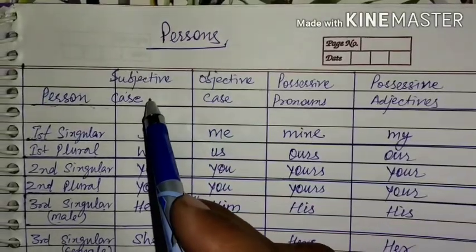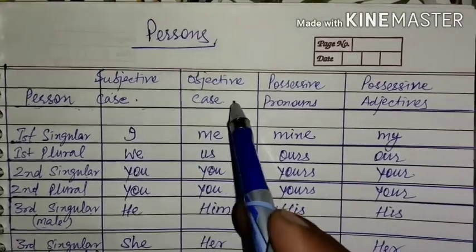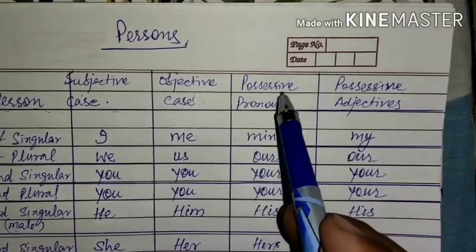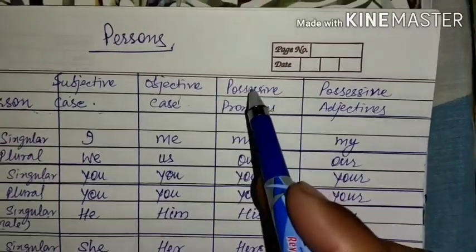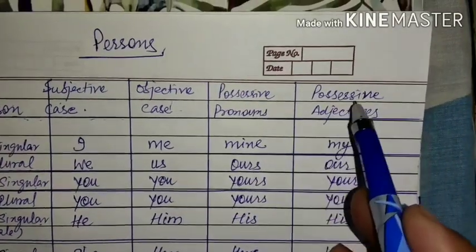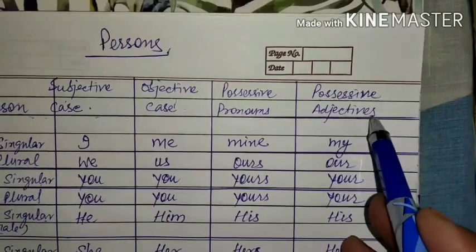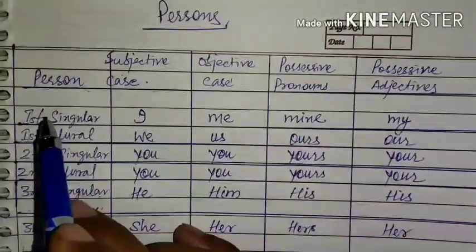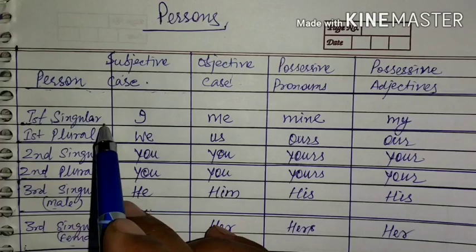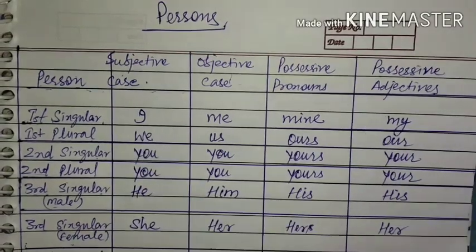Thereafter, their subjective case, when they are used as a subject, when they are used as an object, that is in the objective form, when they are used in the possessive pronoun form, and when they are used in possessive adjective form.